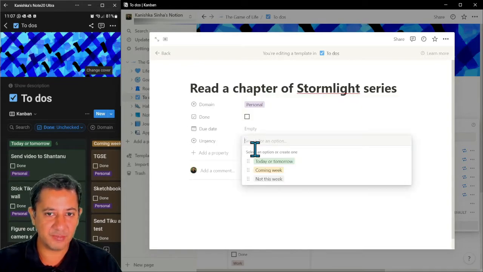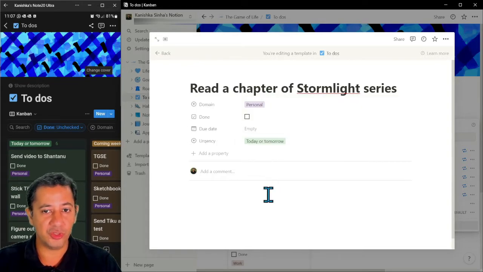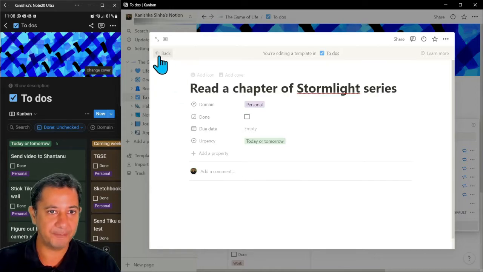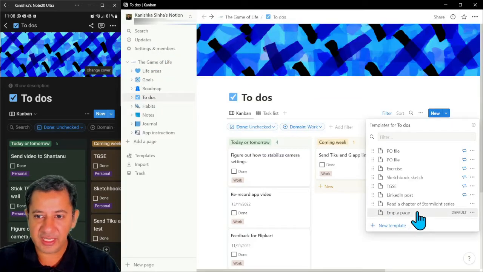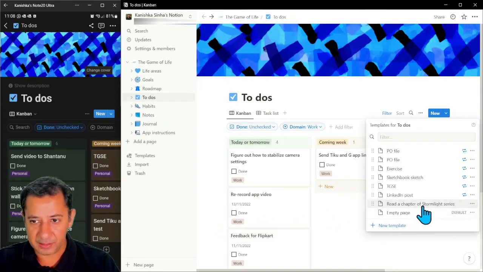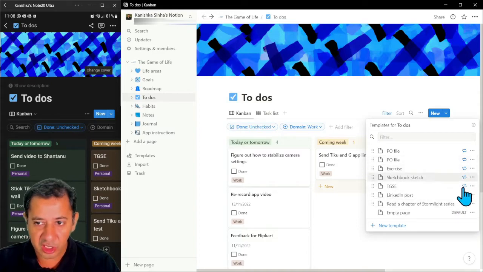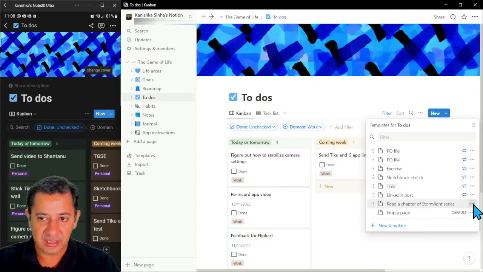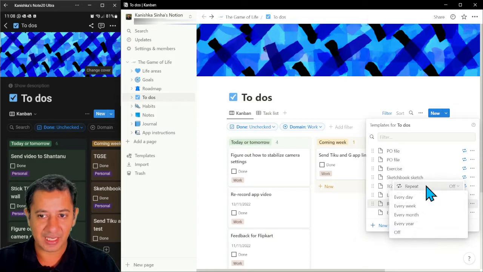And when this task comes up, I want it to be marked as something that I want to do on that day, because this is something I want to do every day, right? Go back. Now you can see over here, the template is come. So every time I click on this, that task will automatically appear from the template, but it's not recurring like these other ones. So what I want to do over here is go to repeat, and I switch that on and put it every day.